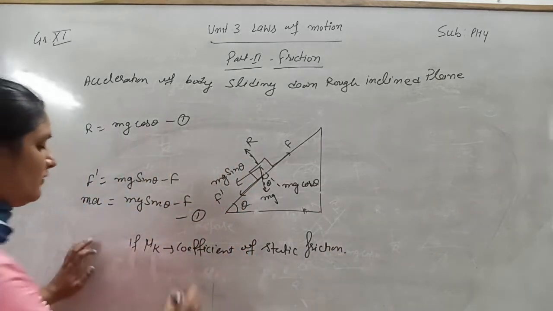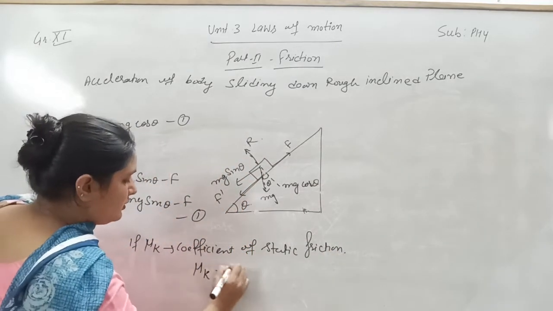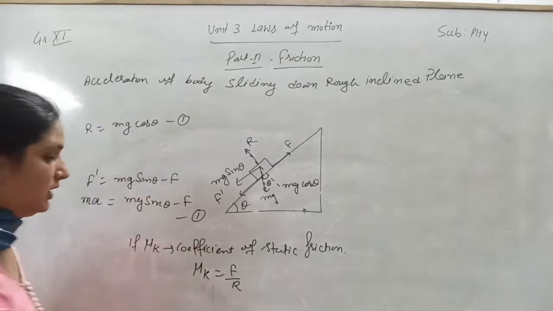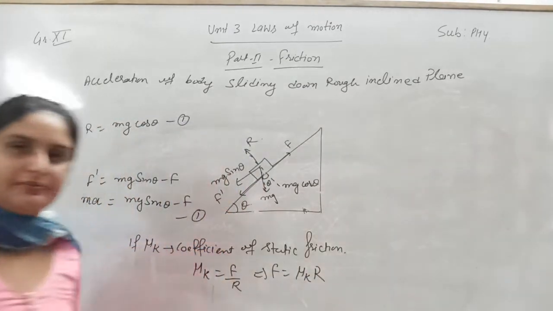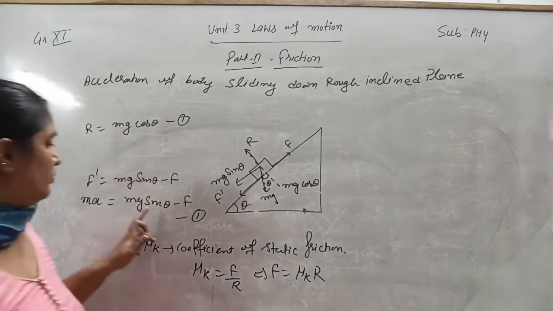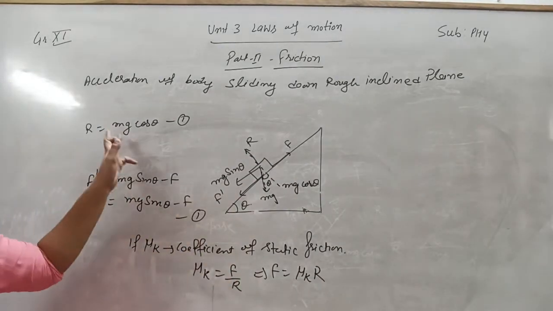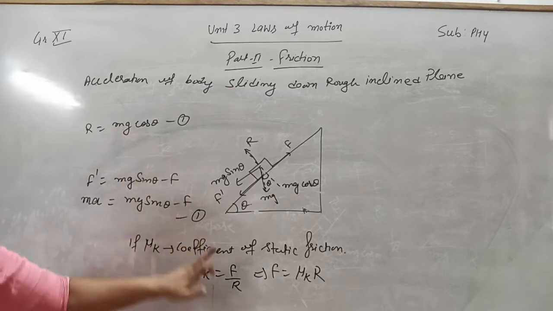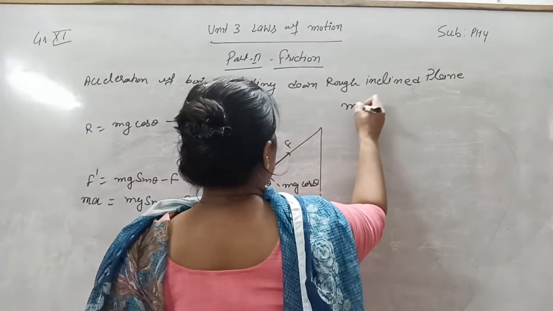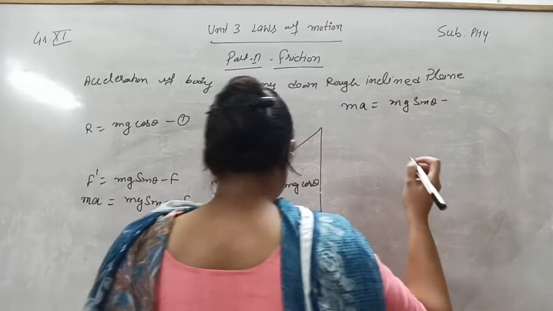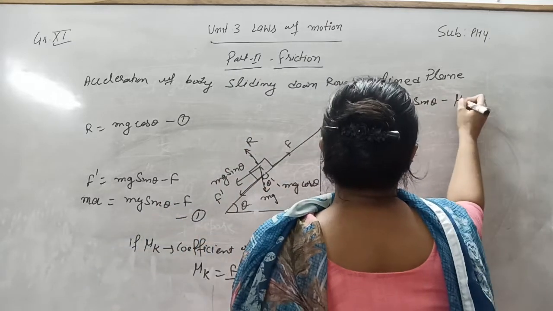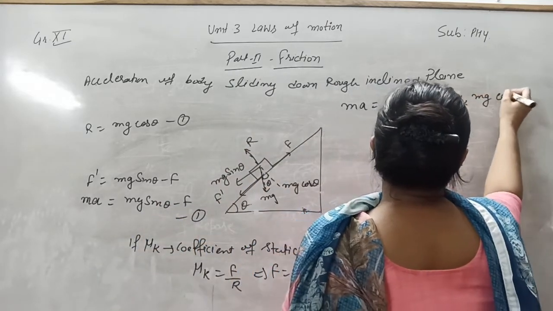Now if mu k is the coefficient of kinetic friction, by the definition of mu k, it is equal to F by R. From here F will be equal to mu k R. So put the value of F in here, by considering the value of R from equation number 1. You will get ma equal to mg sin theta minus mu k into mg cos theta.